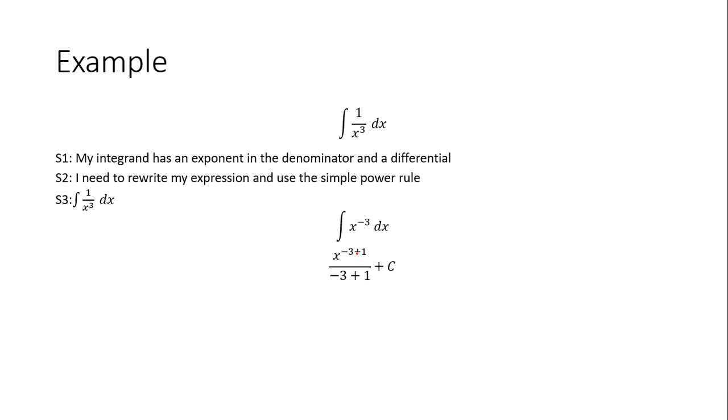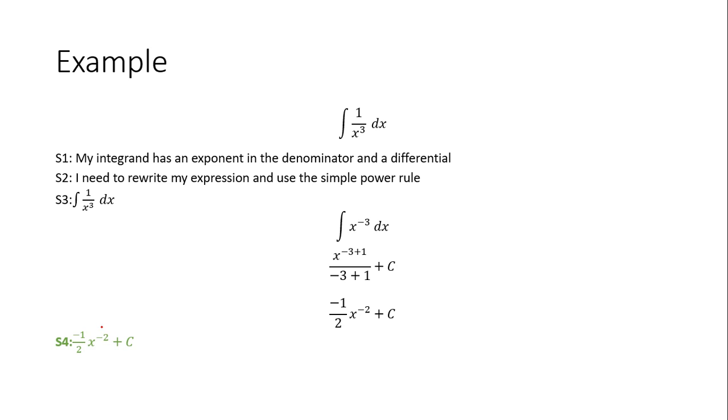So I do -3 plus 1, -3 plus 1. That gives me -2. I could leave it in this form if I wanted to, as x to the -2 over -2. That's fine. I wrote it like this: I brought out the 1/2, so -1/2 x to the -2 plus c.